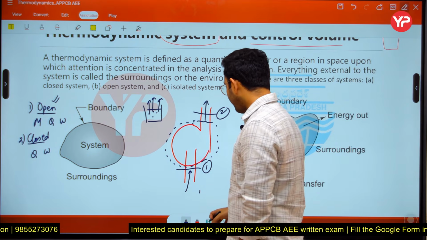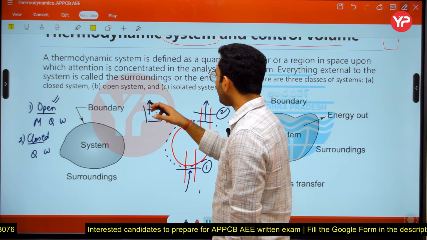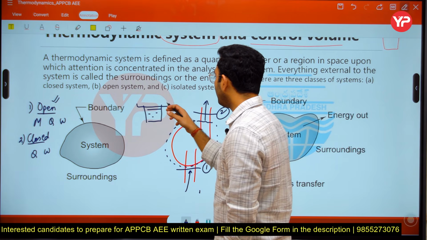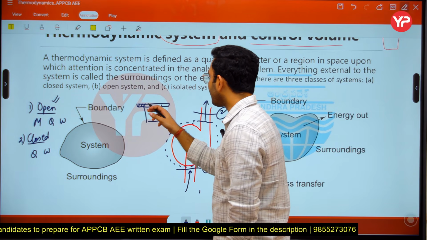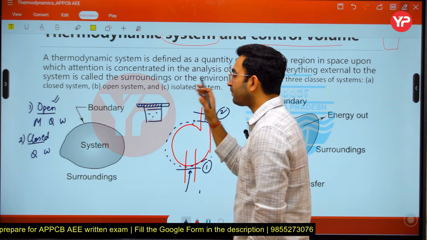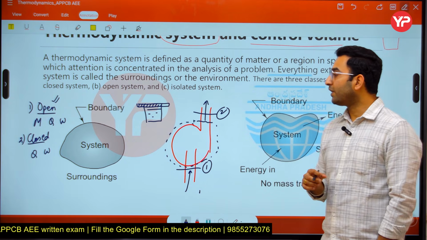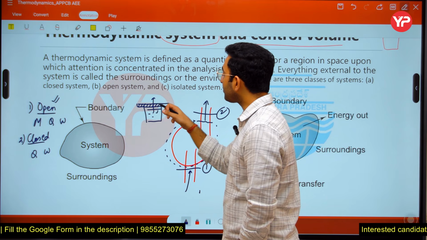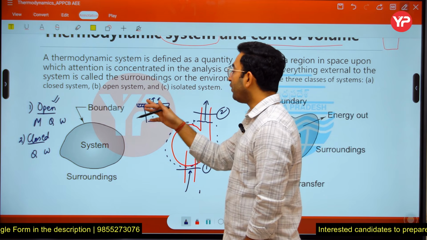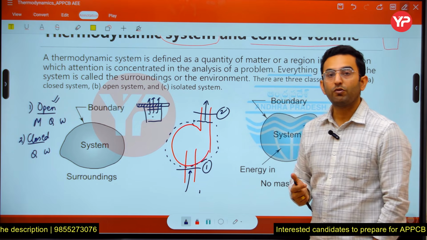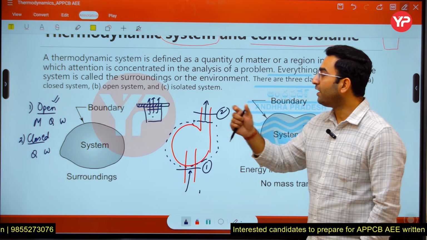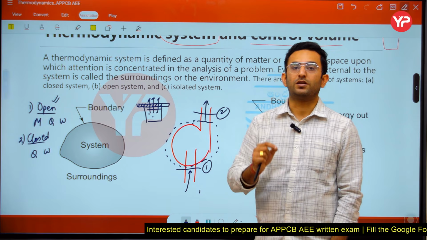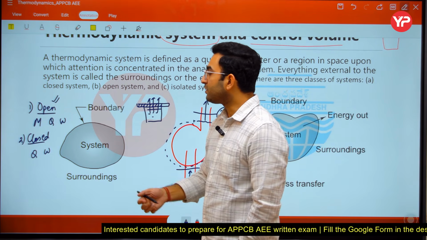Now let us suppose I simply cover this glass with some plate or with some surface. So I have covered this particular glass. In that case, what is happening now? There is no mass loss taking place, there is no mass transfer taking place, because due to this plate the evaporation is not going to happen. So I can say the mass is getting conserved, and in this case it becomes an example of a closed system.